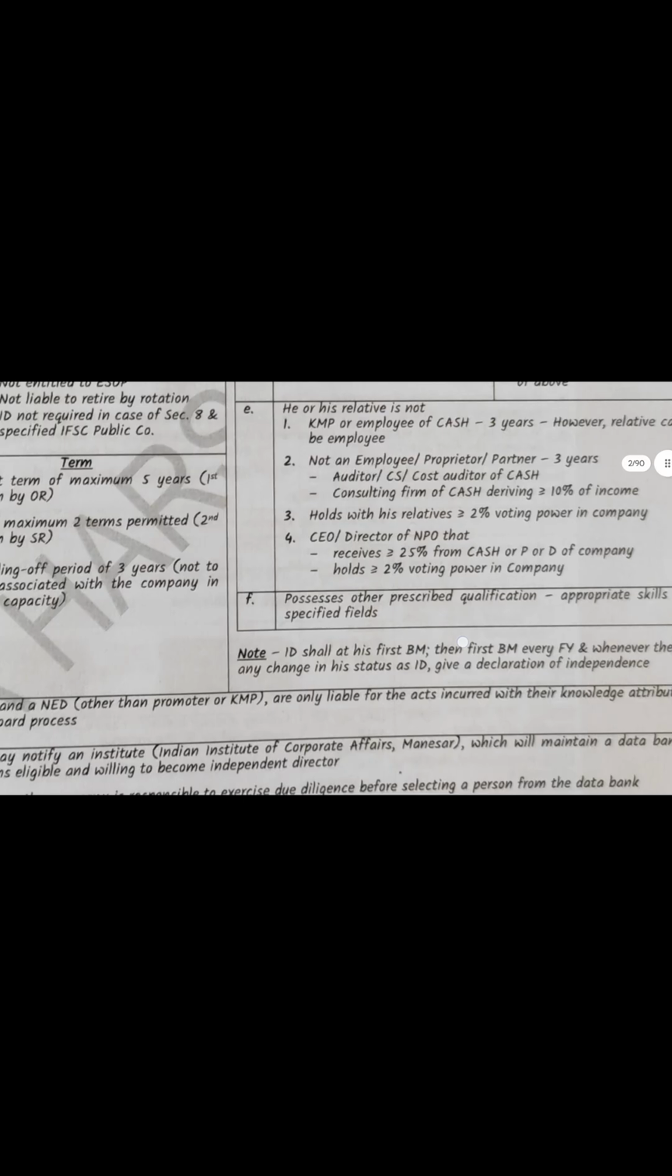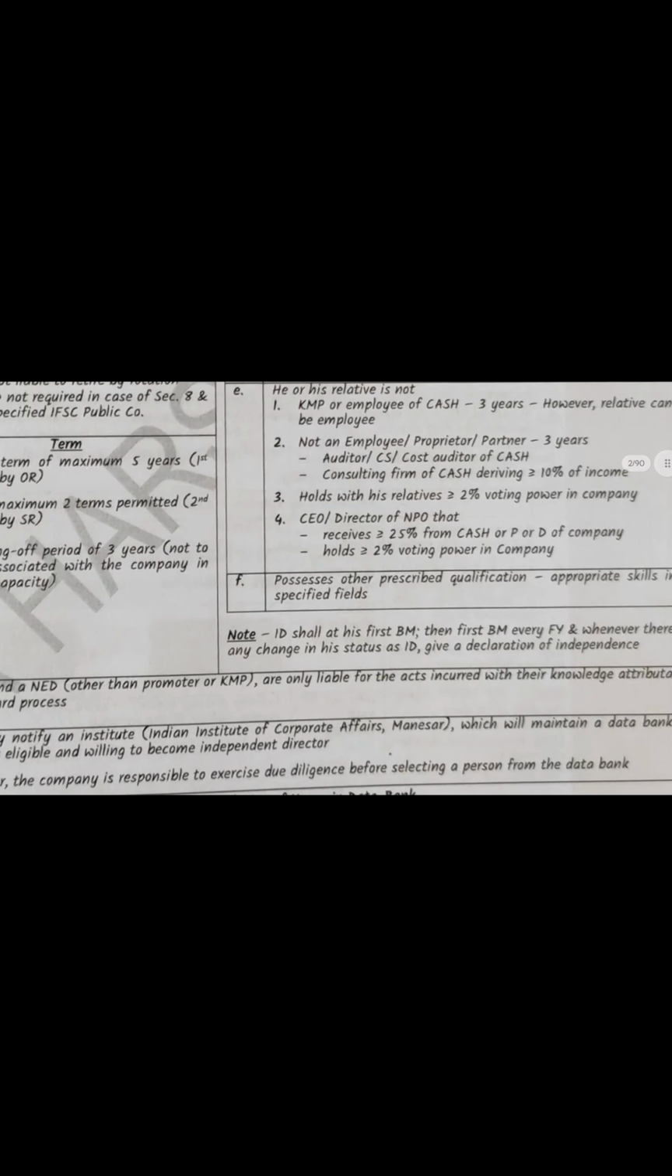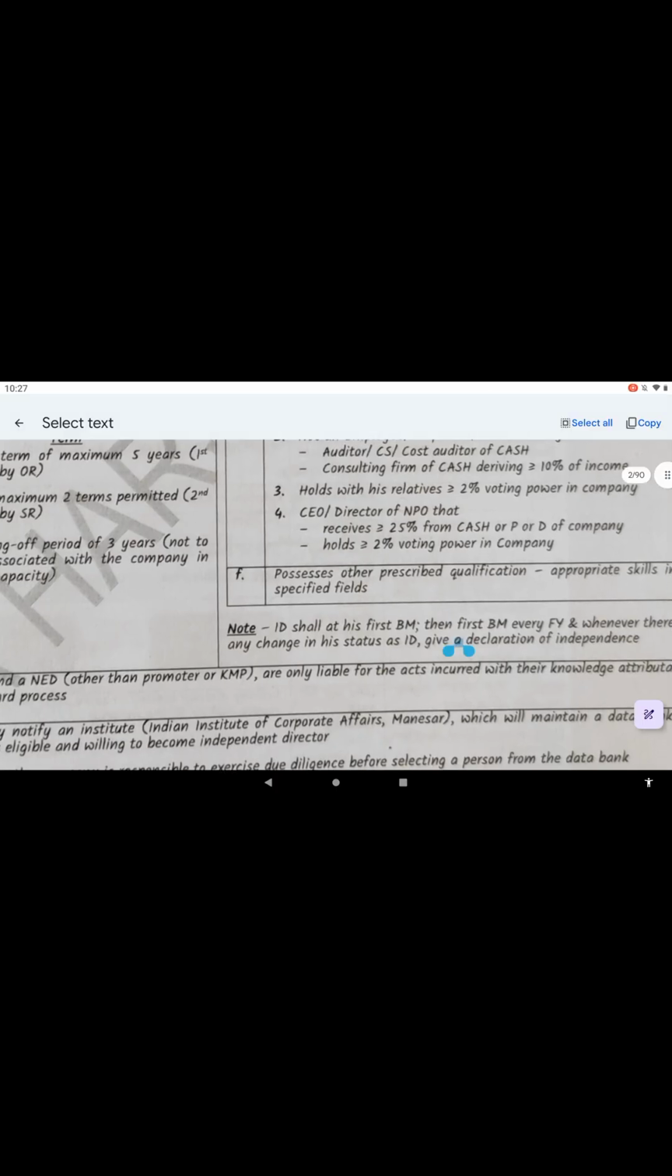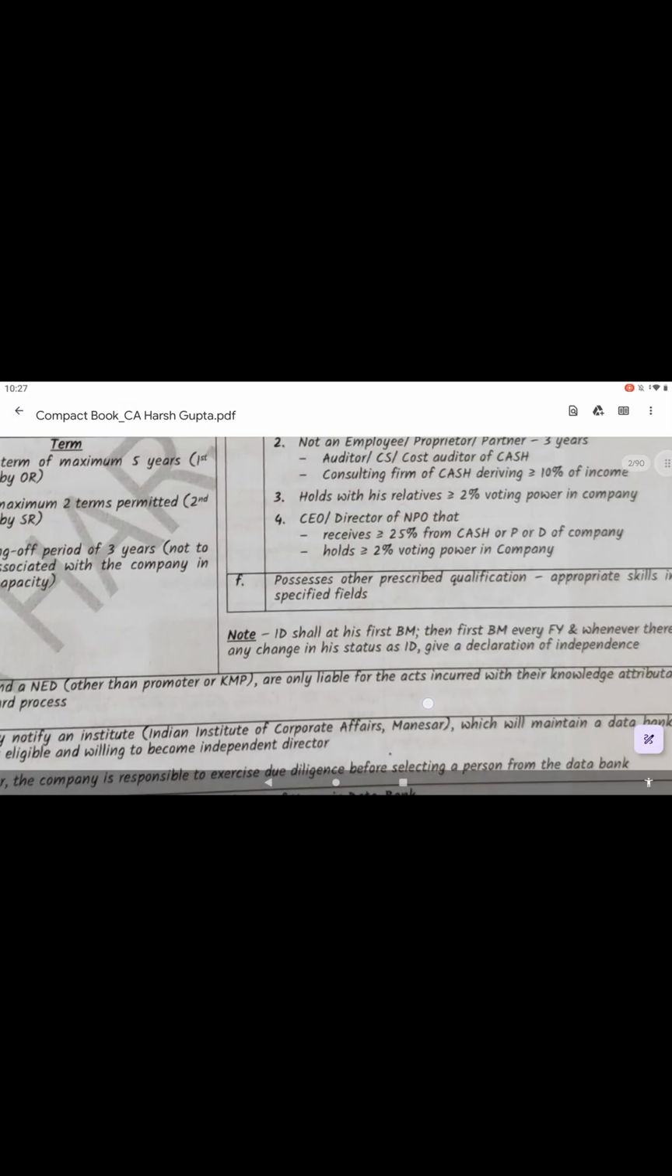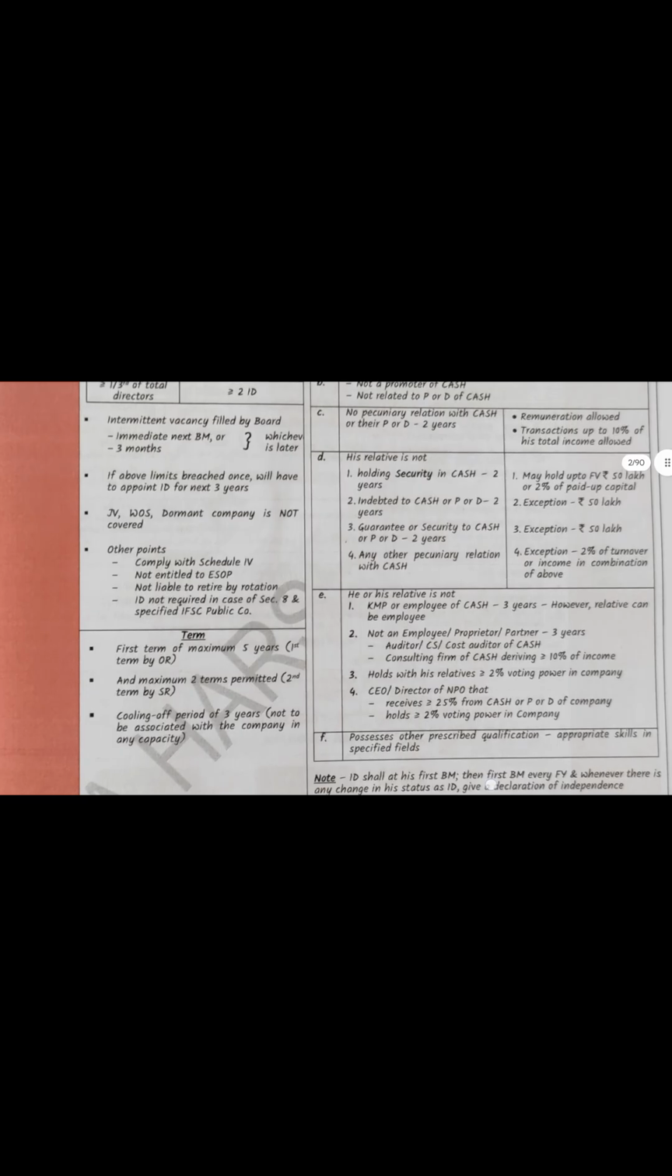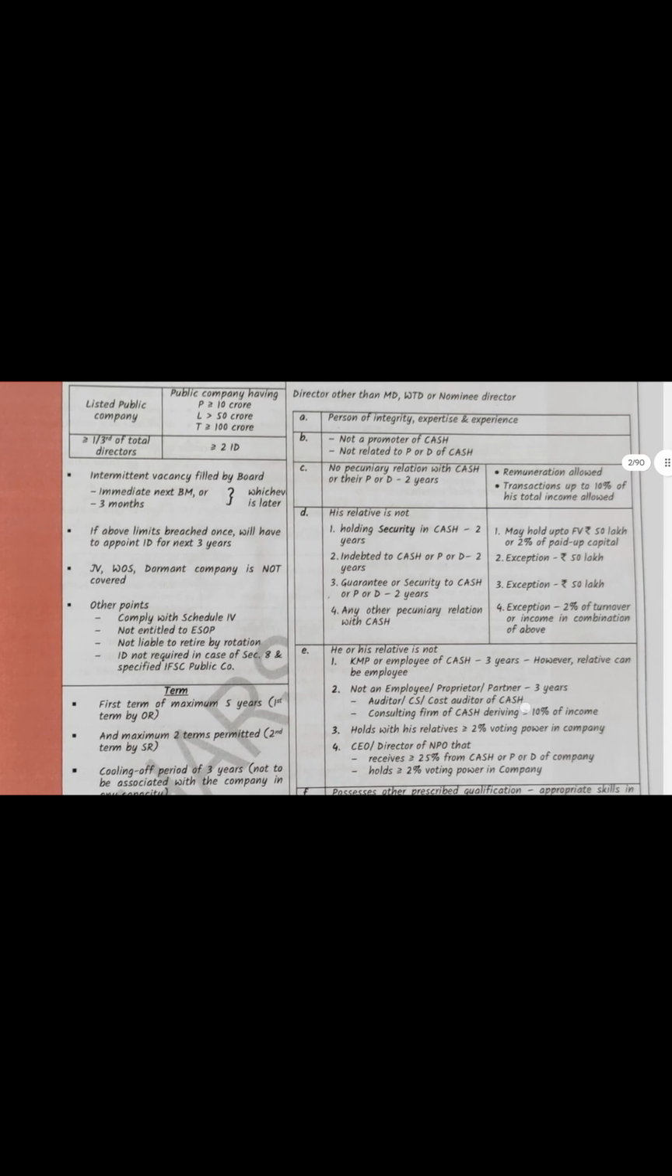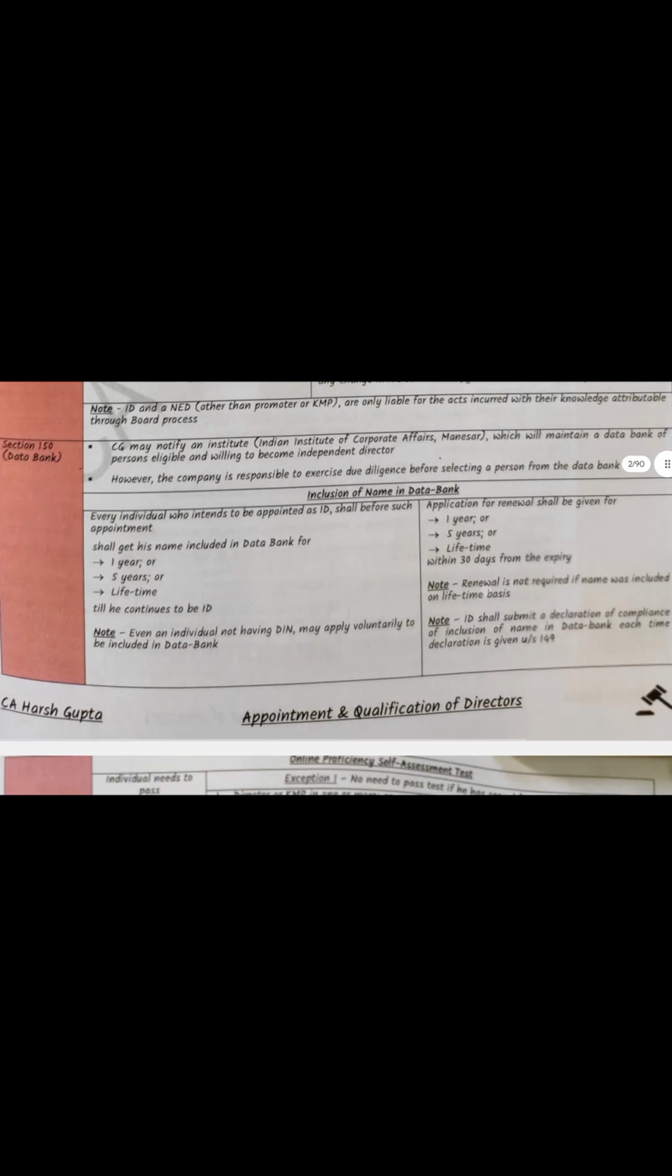Not a CEO or director of an NPO that receives greater than or equal to 25% from the company, or holds greater than or equal to 2% of the voting power. This also. Next, this is the independent director. Just remember the applicability, how the vacancy is filled, how many directors need to be appointed, and these numbers: 2 years, 50 lakhs, 2%. That's all, enough.